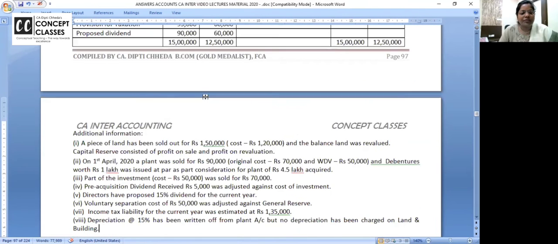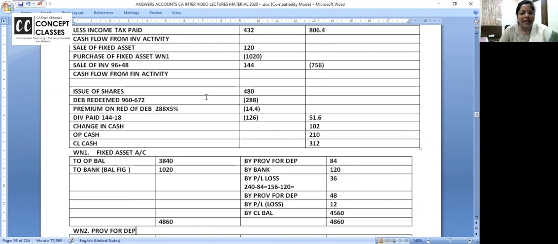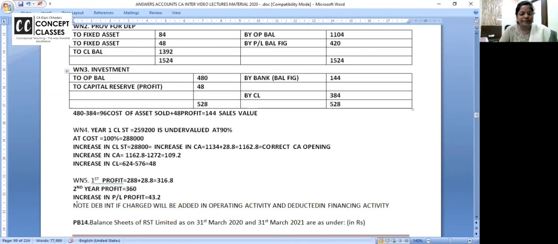Yeah. Some of you have not yet written the note. Write it. I hope working notes are clear. Note लिख लो. नहीं लिखा तो लिखो अभी.